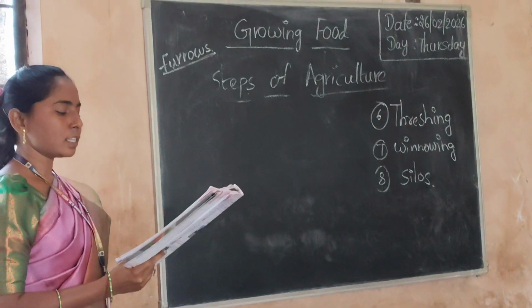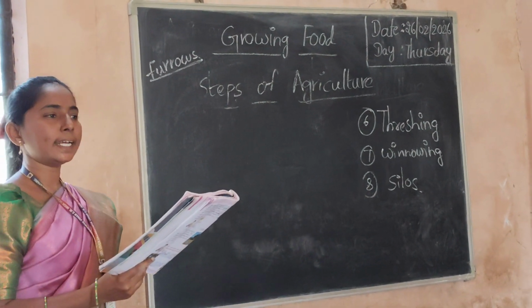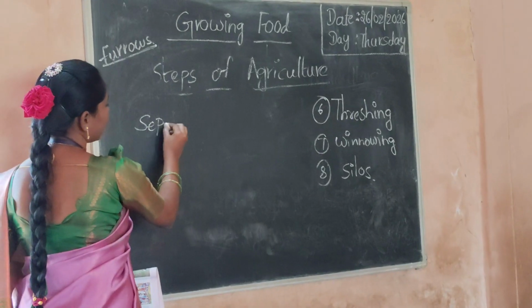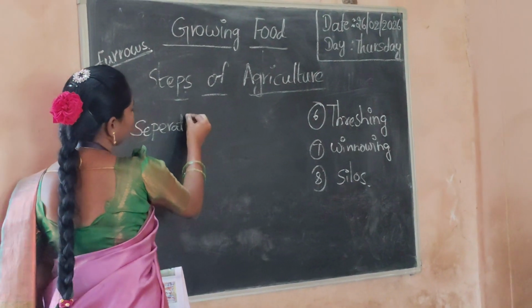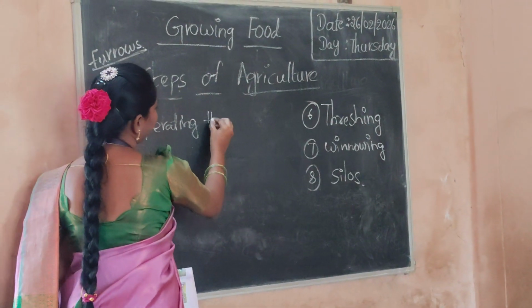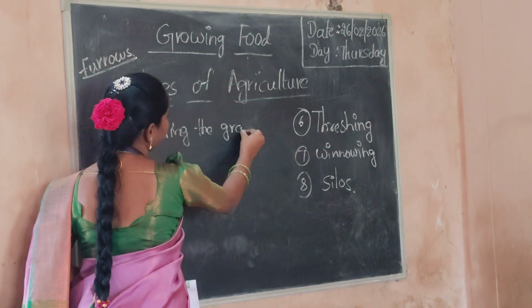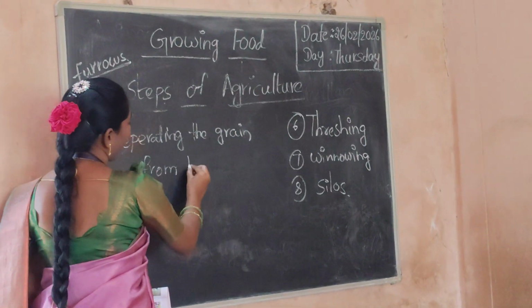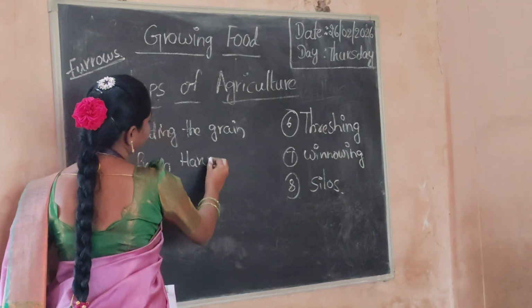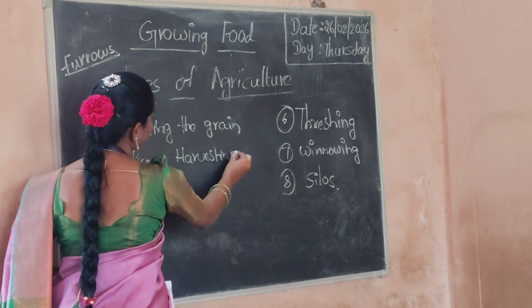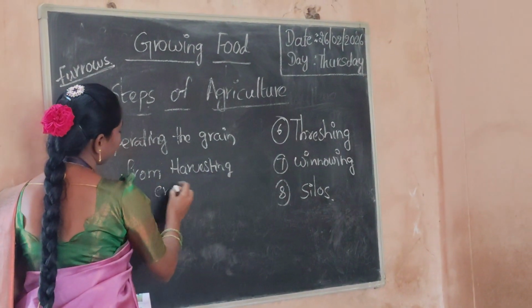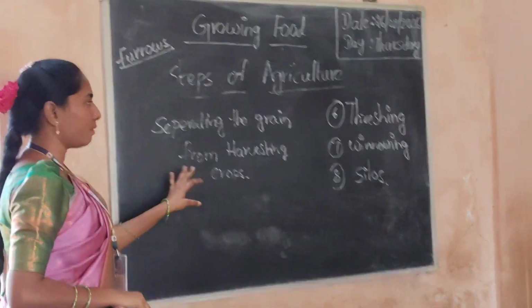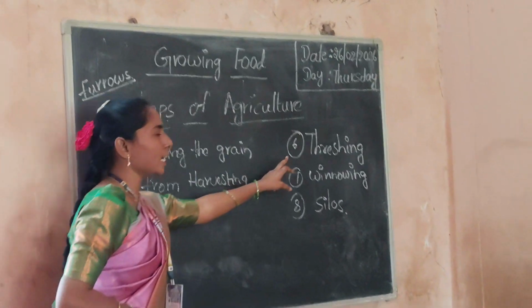Threshing means the process of separating the grain from the harvested crops.